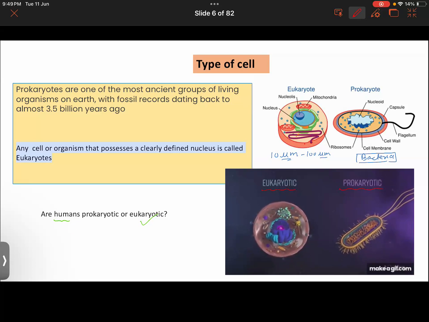Then do tell me, are human cells prokaryotic or eukaryotic? Which one is true out of these two?